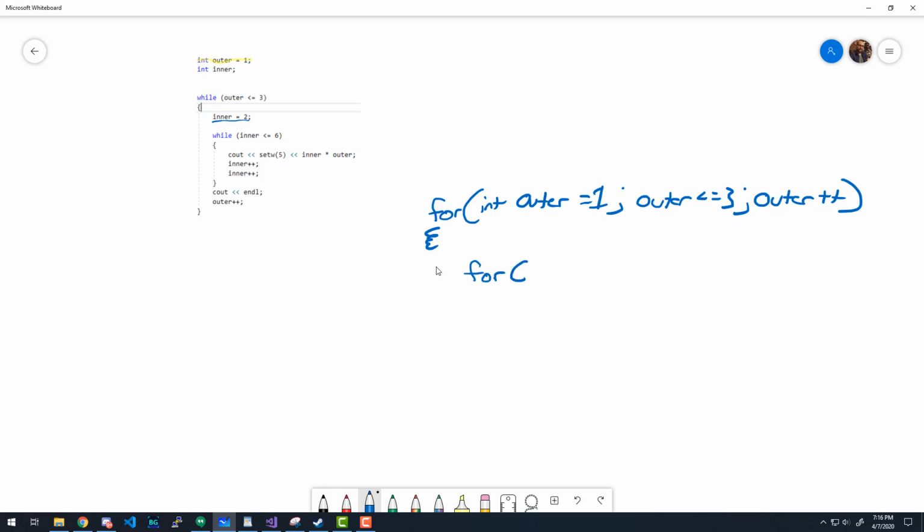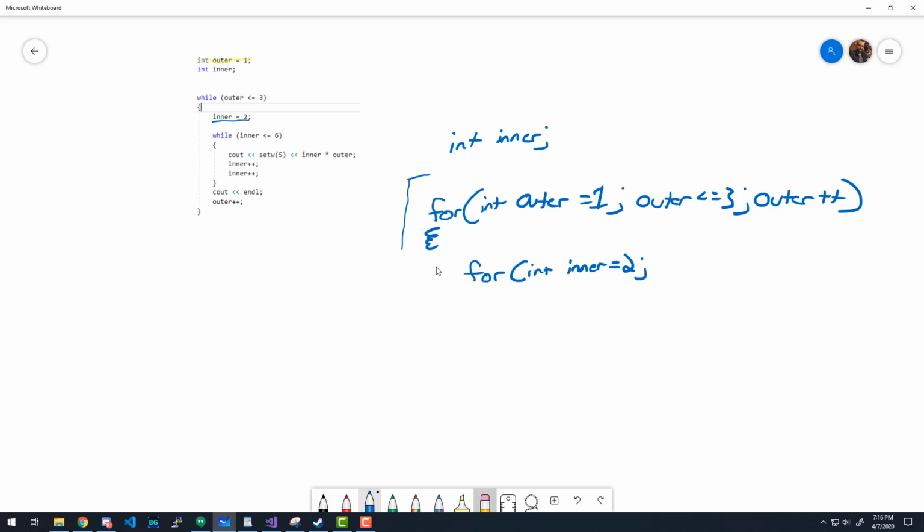For. And now how would we initialize our LCV here? Int inner equals 2. I agree. Why do we need the type when we initialize it there? Isn't it already set when we declare the variable? Well, in this example, we haven't declared the variable. Oh, I gotcha. I see what you're saying. Completely separate.